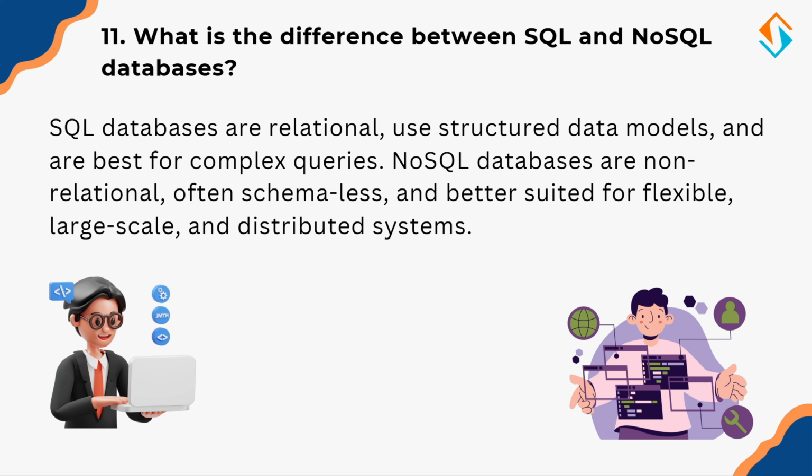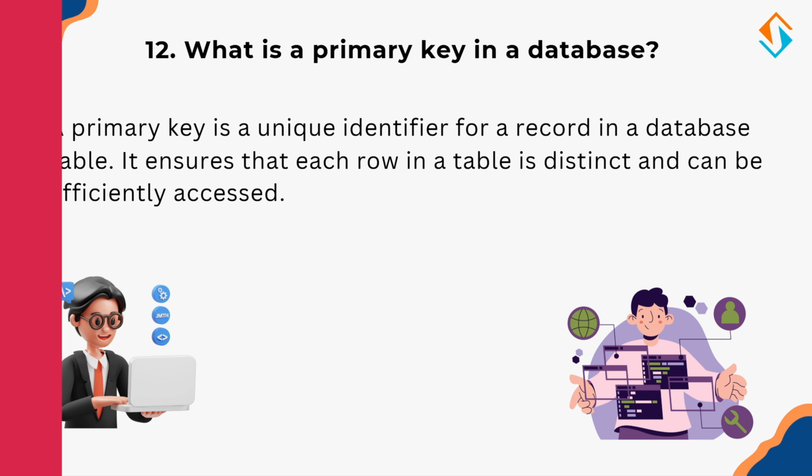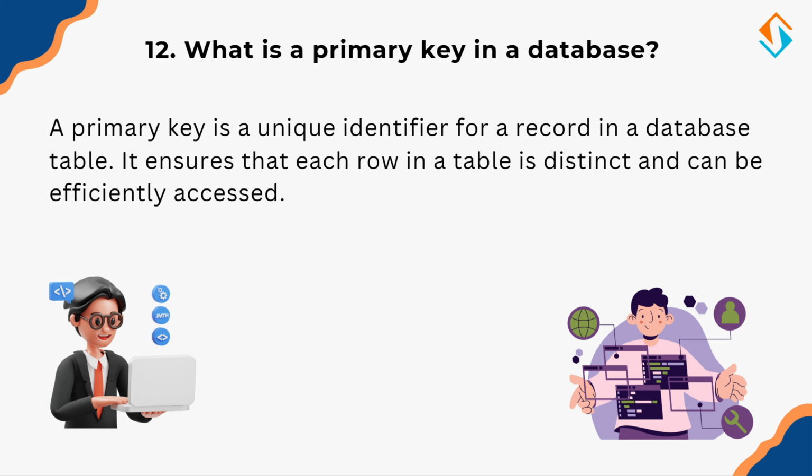NoSQL databases, on the other hand, are non-relational and often schema-less. They are designed for scalability and handling large, flexible data. Examples include MongoDB, Cassandra, and Redis. Think of SQL databases as organized file cabinets, while NoSQL databases are more like flexible whiteboards that can adapt to different types of data.